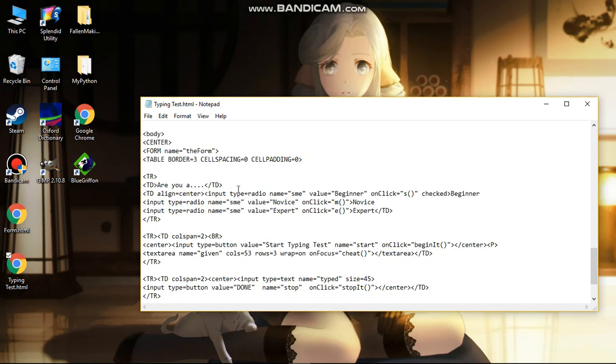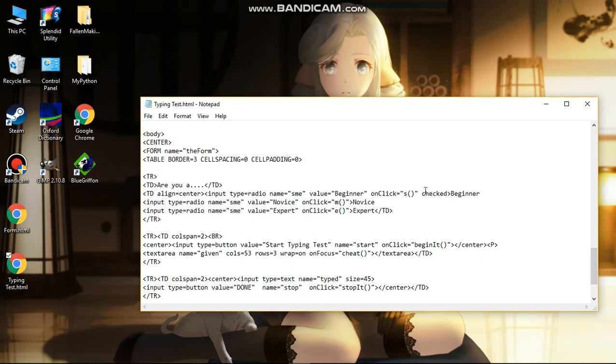And here we have input type radio, name SMNE, which will not be used. We just put it in case. And the value is beginner. Onclick is what we use to initiate something. So you remember this, right? This function is called asset. So this S is the name of a function which has sentences that consist of 7 words in each.